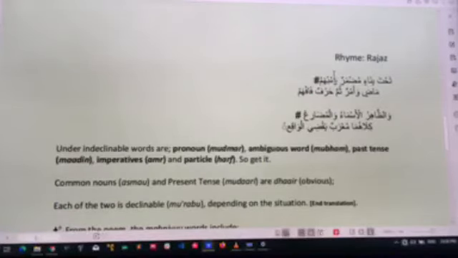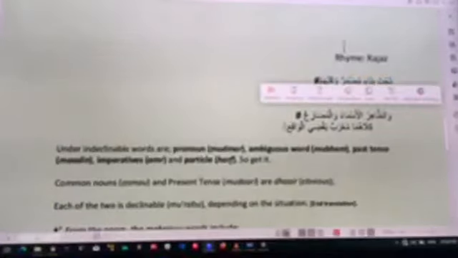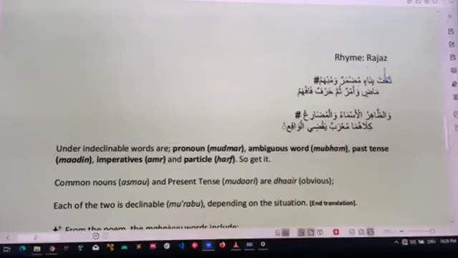So when we use Rajaz, this particular place, the end part of our two lines, this is our first line, and this is our second line. The end part must rhyme. The end part always rhymes when you are using Rajaz. Although your qafiya may not rhyme, the end part you make to rhyme. So that is called tasri. That's why, because here it is written mubhamu, this one is also written as Fafhamu. Do we get now?